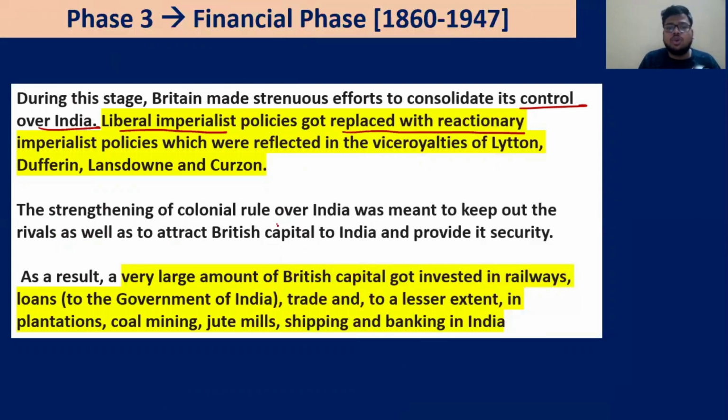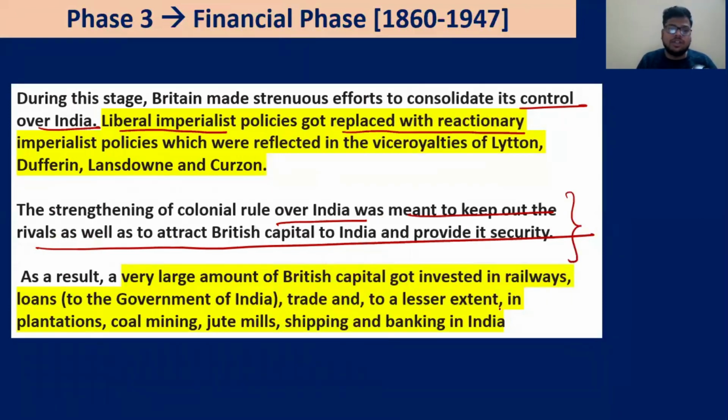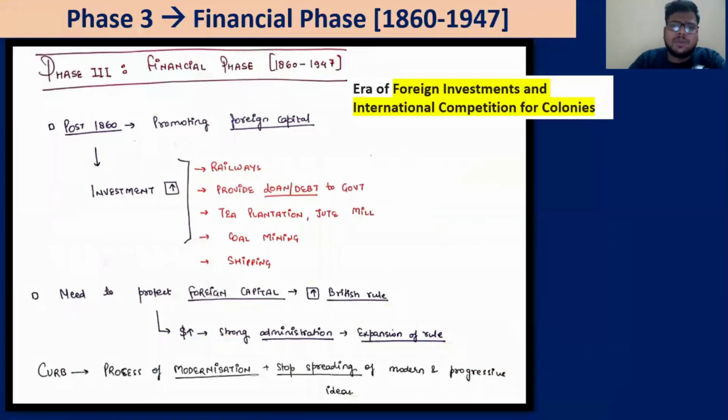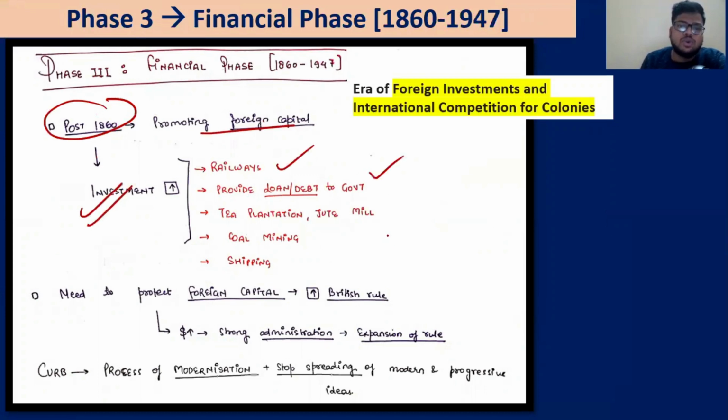So strengthening of the colonial rule over India was meant to keep out the rivals as well as to attract British capital into India and provide it security. As a result, a lot of British capital got invested in the railways, trade, and to a lesser extent in plantations, coal mining, jute mills, shipping and banking in India. So this much arena of investment, foreign companies, foreign banks came into India. So post 1860, foreign capital investment increased. We have discussed railways, loan debt to government, shipping and all this.